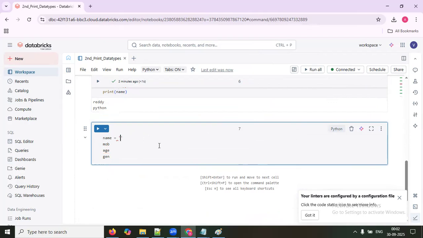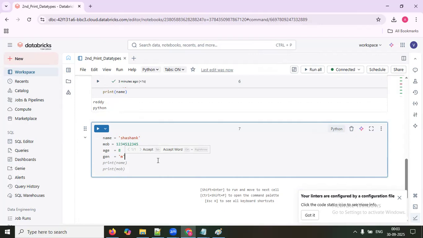Then what will we do? Please enter your name. My name is, you can consider Shashank. What is your mobile number? Mobile number is 12345. What is your age? Age is, let's say, 8 years. And what is your gender? My gender is male. You can do whatever you want.